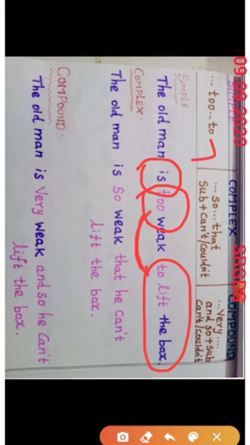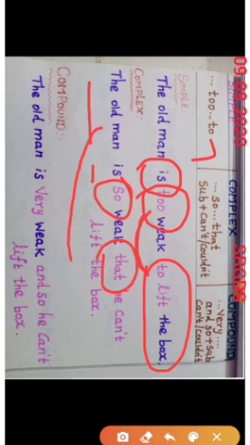Next, complex: The old man is, in the place of "to" we use "so", and then weak, and then "that". After that we need a subject. Who is the subject here? The old man; the pronoun of old man is "he". Then we use "cannot" or "could not".